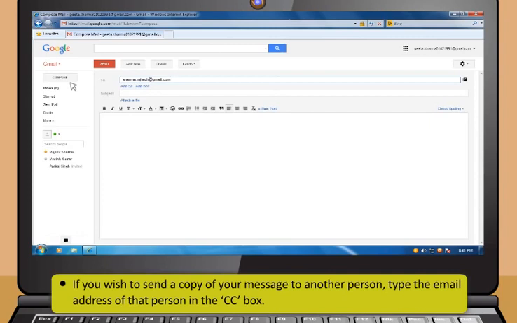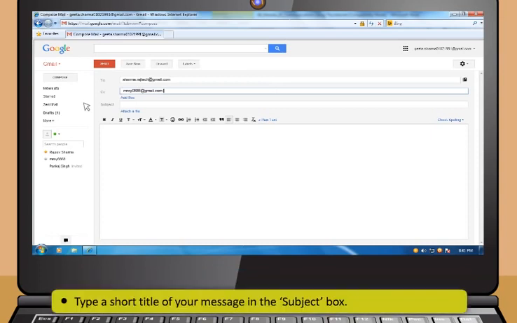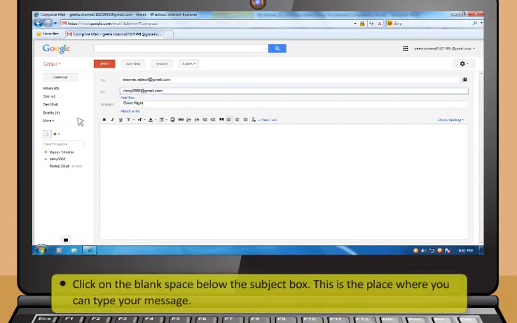If you wish to send a copy of your message to another person, type the email address of that person in the CC box. CC stands for carbon copy. Now, type a short title of your message in the subject box. And then, click on the blank space below the subject box. This is the place where you can type your message.